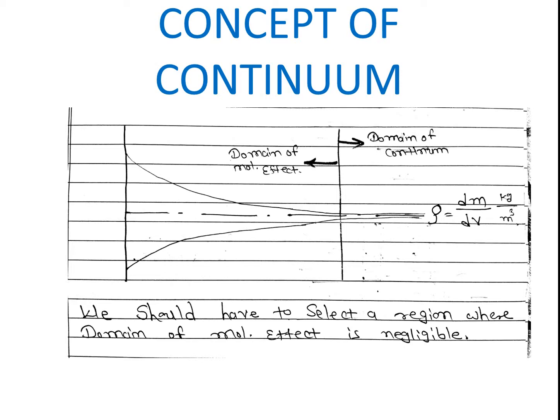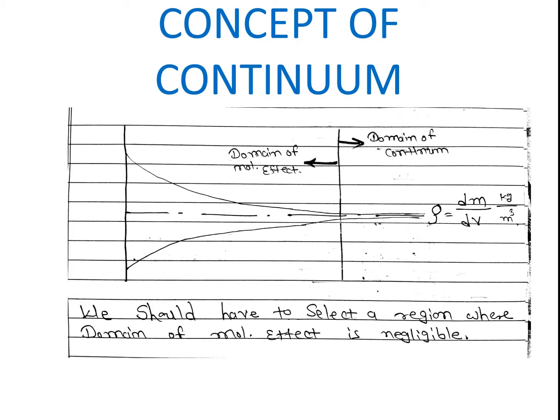So we can say that suppose the graph is like that: the domain of continuum side and the domain of molecular effect. So we have to move towards the domain of continuum side, because as you go towards the continuum side, you will get a small region.